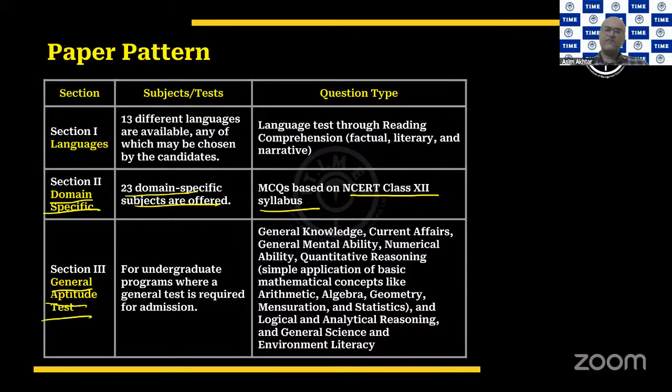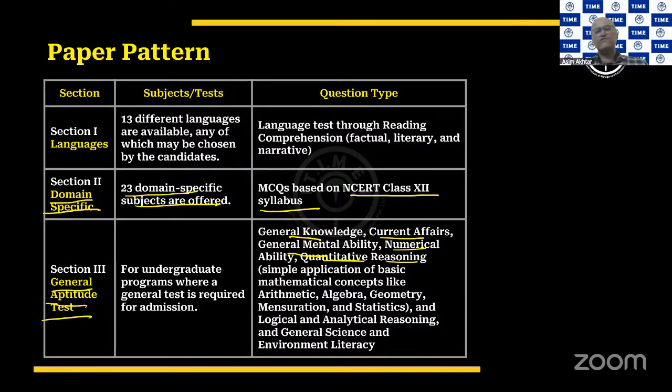What does it comprise of? It primarily comprises general knowledge based questions and current affairs based questions. What do we mean by current affairs based questions? Based on news, based on current affairs. So whatever news the media has been covering, questions may be designed based on that. General mental ability, numerical ability, quantitative reasoning based questions, right?